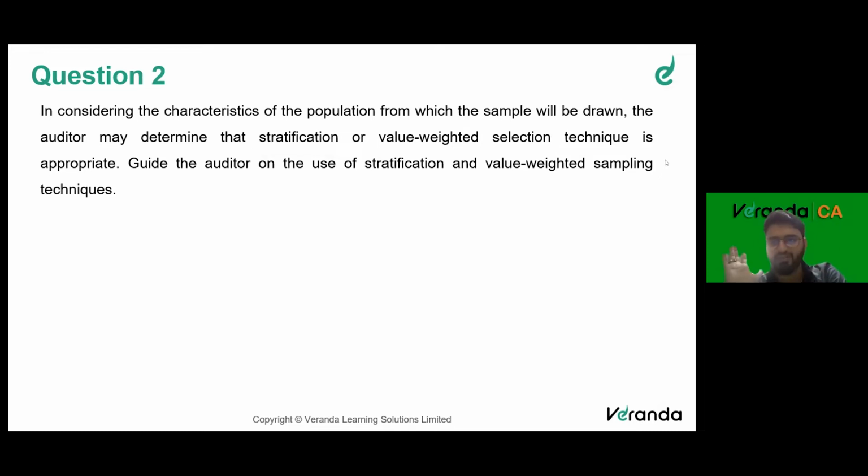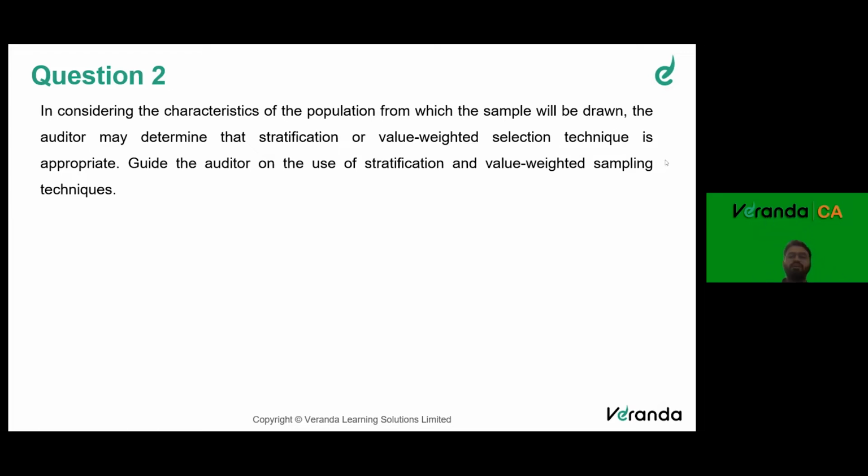So stratification, we all know what it is. You take a population and divide it. The general dictionary meaning of stratification is dividing. You divide the population into multiple strata, into subpopulations, and then you take samples from each stratum. So why do we divide? To diversify the risk, because there's something called sampling risk.